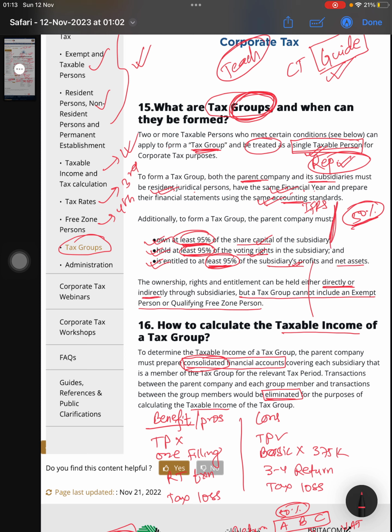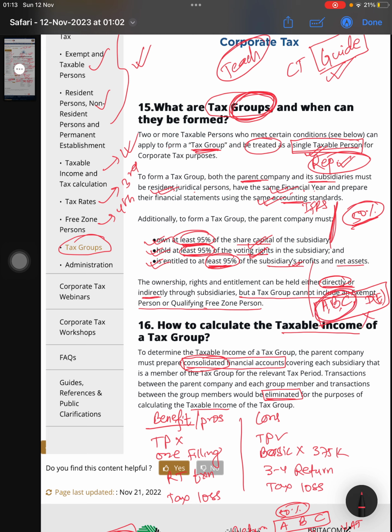This ownership of share capital and voting rights, the 95%, can be held either directly or indirectly, that is, through a subsidiary. In the tax group, an exempt person or a qualifying free zone person cannot form a tax group or be included in it. Suppose there are entities A, B, C, and a D entity which is exempt. These four cannot form the tax group.